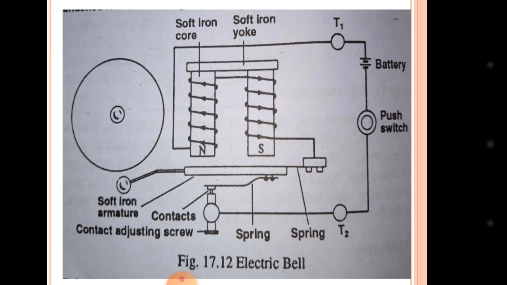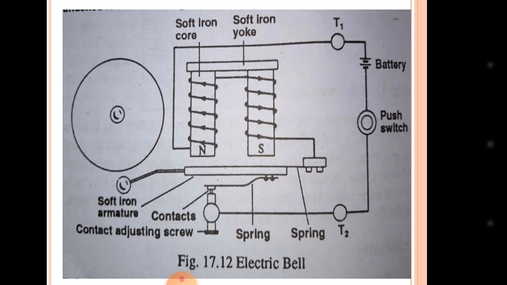Okay, this is the diagram of the electric bell, and you have to draw that diagram. When you press a button, see this on the right hand side, you have that push button switch. When you push a switch, that switch is connected with terminal 1 and terminal 2. Terminal 1 contains a battery, which of course is just helping to create a current, and terminal 2 contains a string, a light weighted string, right?